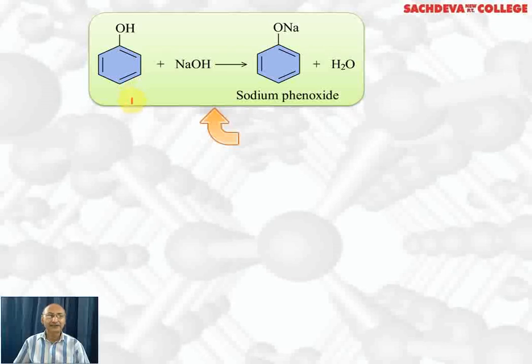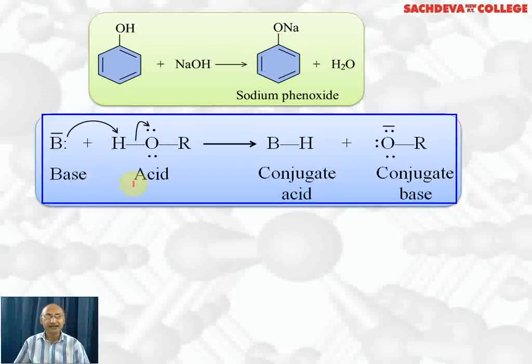But there is an exception if we have 2,4,6-trinitrophenol. This is called picric acid, and the nitro group increases the acidic character of phenol. So this will react with sodium bicarbonate to form sodium picrate, and carbon dioxide will be evolved. Now here the base is reacting with alcohol, which is an acid. So it will form conjugate acid. It will take up H positive ion, and conjugate base from alcohol will be formed.